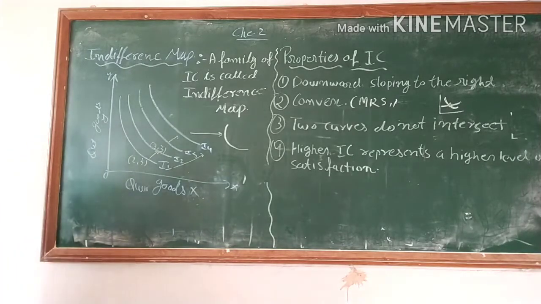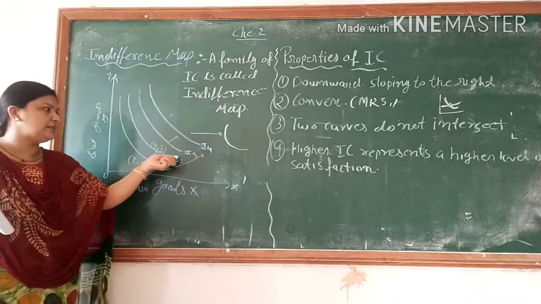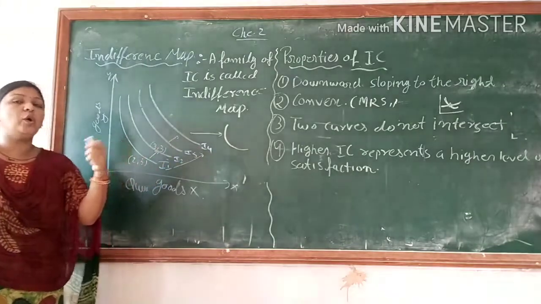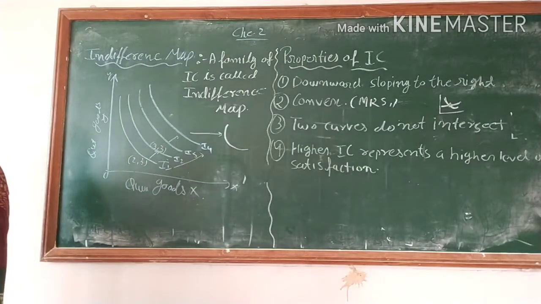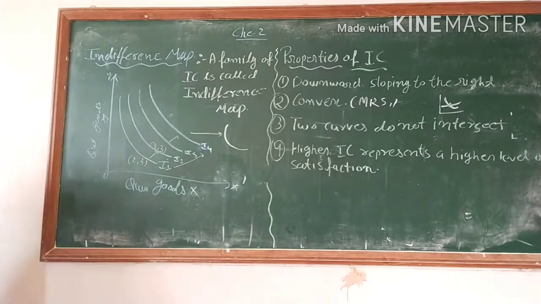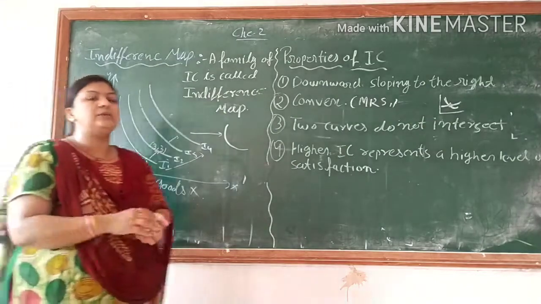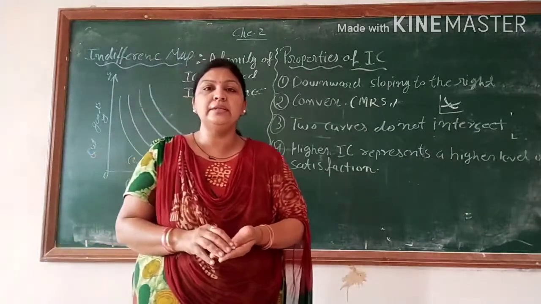Now the last characteristic is that a higher IC represents a higher level of satisfaction. I told you, as you go to a higher level, you get more satisfaction. So a higher indifference curve shows a higher level of satisfaction. It is because of the assumption that preferences are monotonic. Since the higher indifference curve represents more quantities of one or both goods, a higher indifference curve shows a higher utility level. So it is all about the indifference curve, indifference map and properties of the indifference curve.